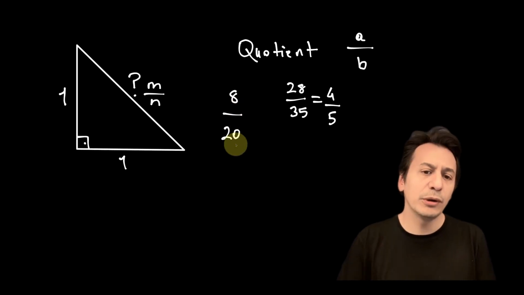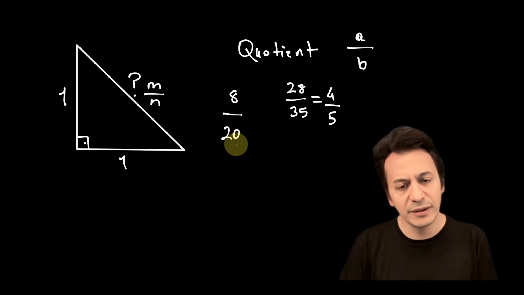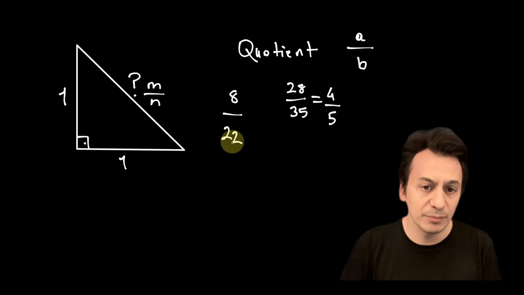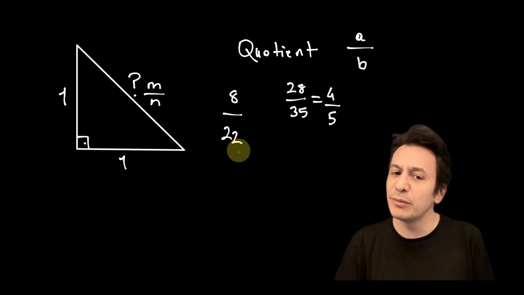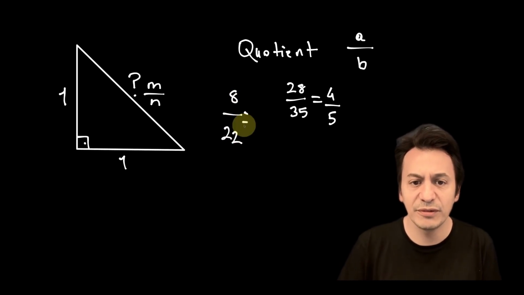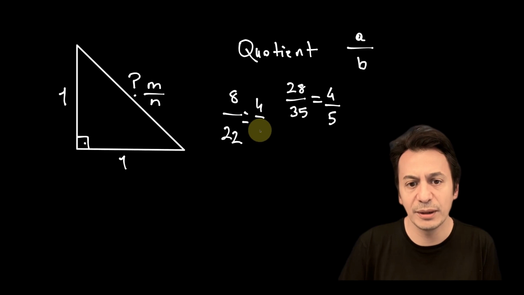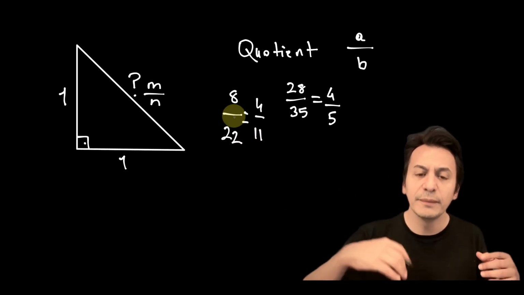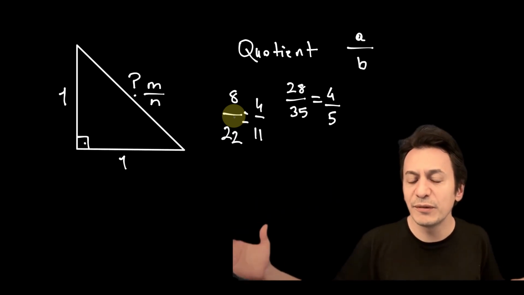Here, we see that both the numerator and denominator are even numbers. In fact, let's make this 22 instead. We see that these are even numbers. But what is there in the set? There is a simplified version of this, right? If we divide both sides by 2, this becomes 4 over 11. So actually, all rational numbers exist within the set in their simplified form.